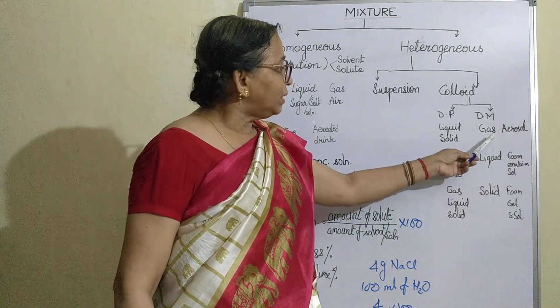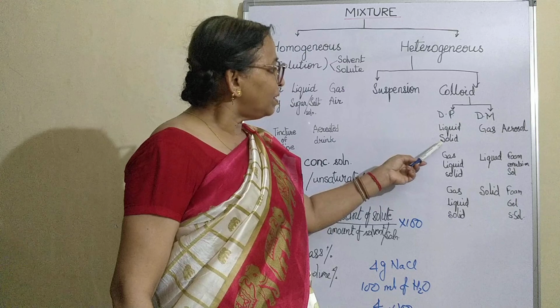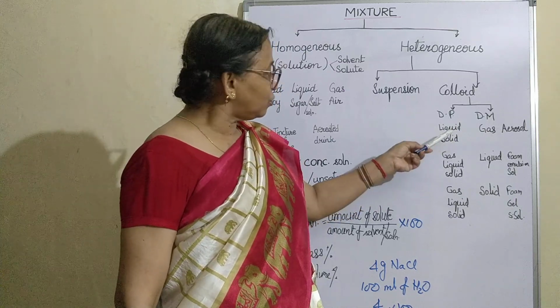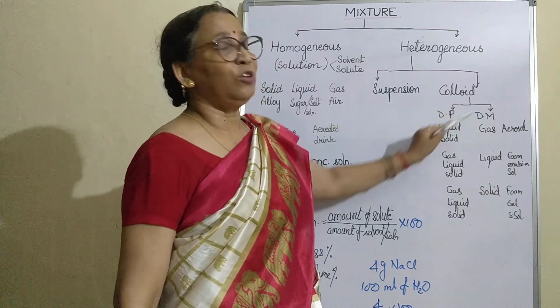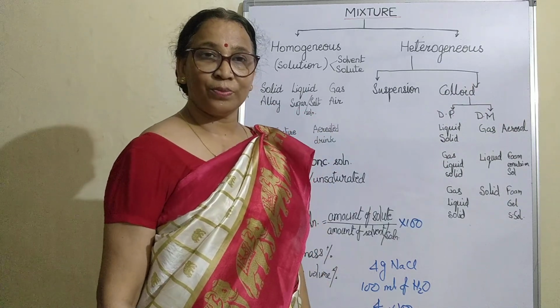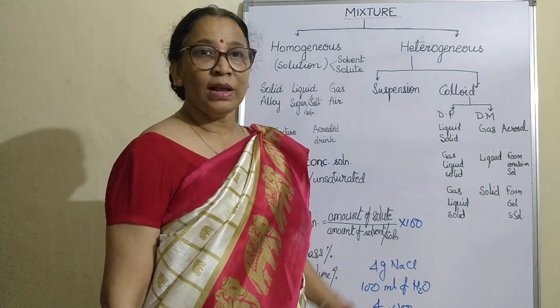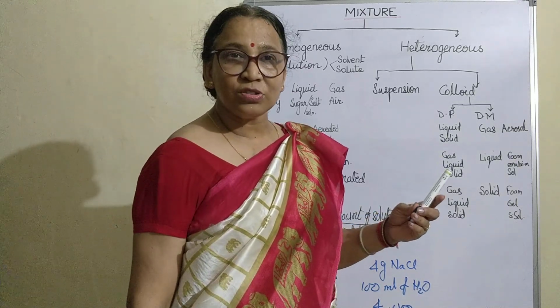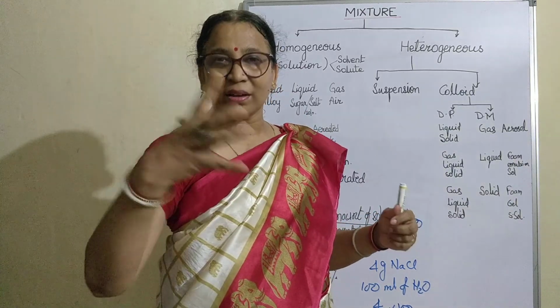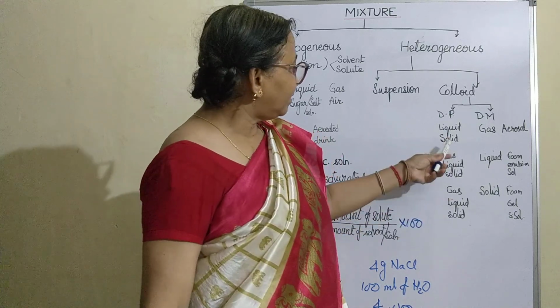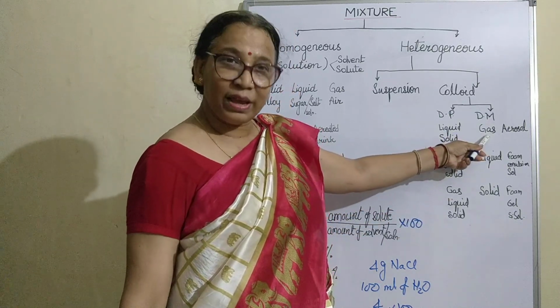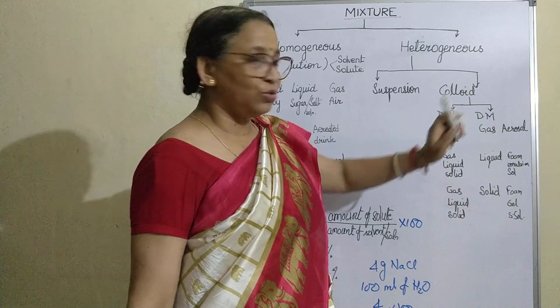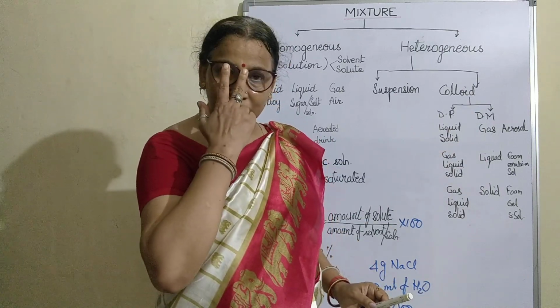If the dispersed medium is gas and the dispersed phase is solid, so solid is in gas, then also it is called aerosol. Like the smoke, then the vehicle exhaust, the black color substance which comes out. That is the solid which is mixed with gas. These are called as aerosols.